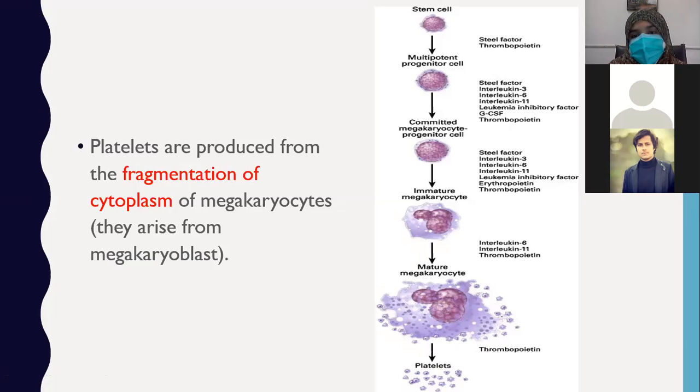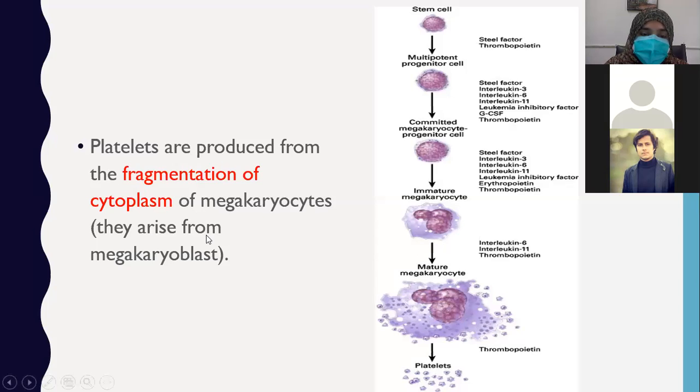It gives rise to immature megakaryocyte, which leads to formation of mature megakaryocyte. These are all the factors which influence the maturation of the successive stages of the cells. When the mature megakaryocyte is formed, it starts to fragment, and these fragments are called platelets when they are released into the blood.